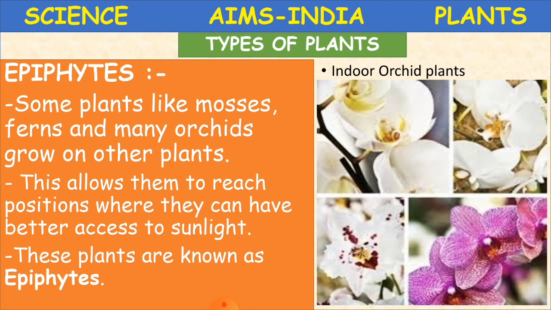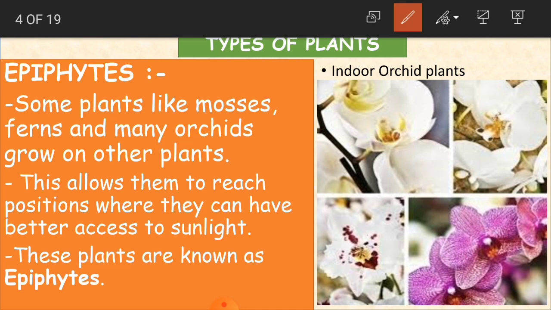So here, epiphytes, what are they? These plants are like mosses, ferns, and many orchids. Where do they grow? They grow on other plants. If you see big trees or somewhere on the walls, we can see some plants growing on the same plant, another plant.